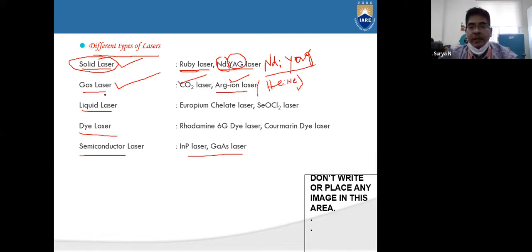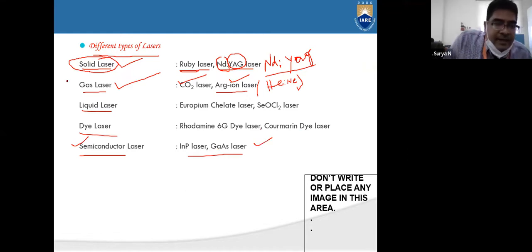Other types of lasers are liquid lasers. Liquid lasers are europium chelate laser and cerium octalate laser, SeO-Cl2 laser. Then there is dye laser, such as rhodamine 6G dye laser and chromium dye laser. The other one is semiconductor laser, which is indium phosphide laser or gallium arsenide laser. So these are the different types of lasers: solid, liquid, gases, dye lasers and semiconductor lasers.